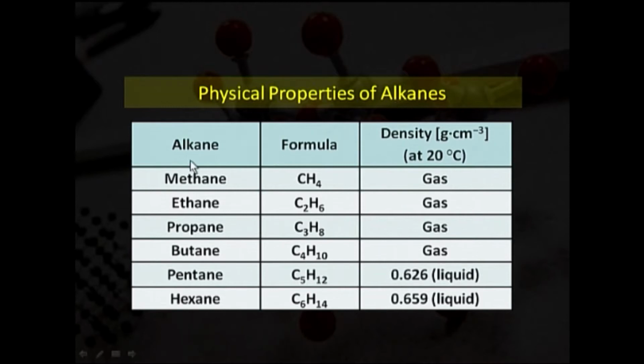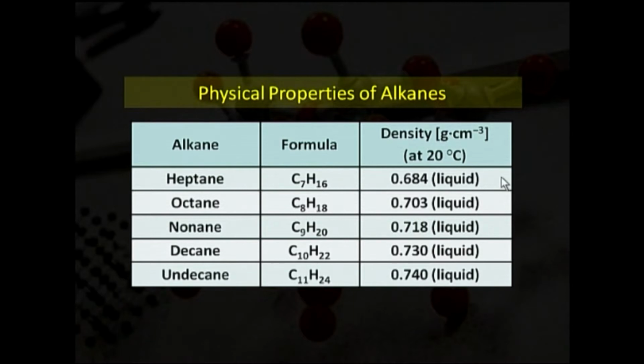In this table, we will see alkanes such as methane, ethane, propane, butane, pentane, hexane having the formulas CH4, C2H6, C3H8, C4H10, C5H12, C6H14. Methane, ethane, propane and butane are gases, and further pentane and hexane are in the form of liquid, and heptane, octane, nonane, decane, undecane are also liquids.